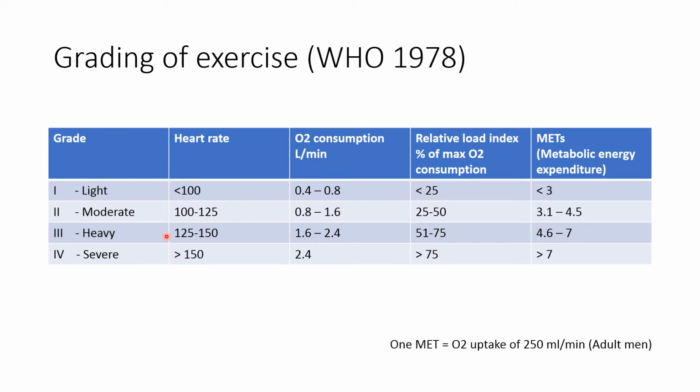In heavy exercise, heart rate is within the range of 125 to 150 beats per minute and oxygen consumption is 1.6 to 2.4 liter per minute. And in very heavy or severe exercise, heart rate is usually more than 150 beats per minute and oxygen consumption is 2.4 liter per minute.